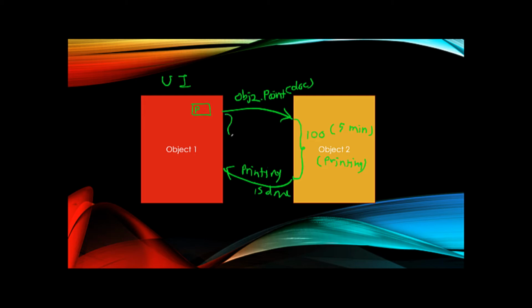Now during this 5 minutes, it's a typical long running task. The UI will remain completely frozen. The user cannot do any other activity in the UI, like typing text into the text box or playing with the images on the UI. Nothing can be done.